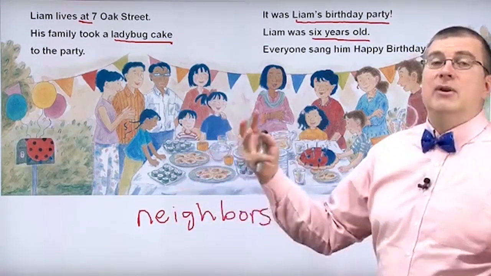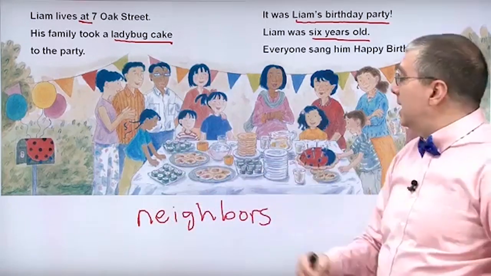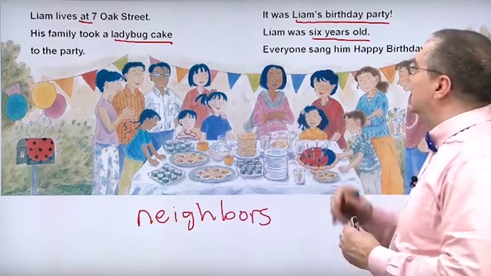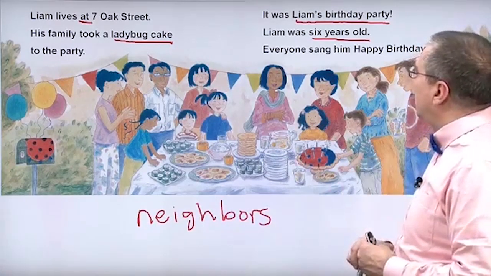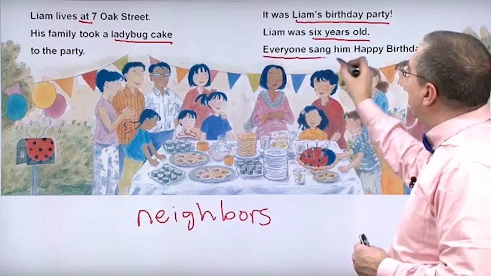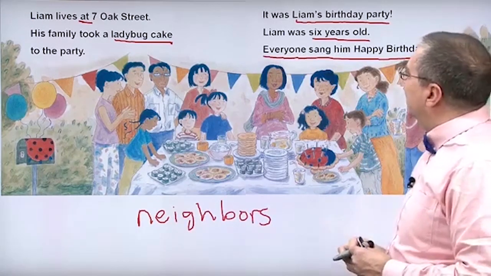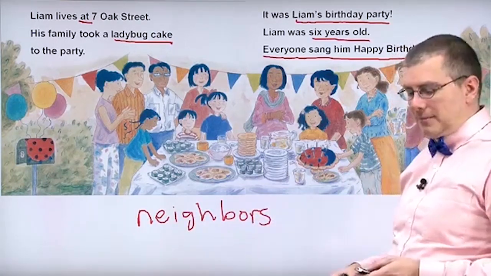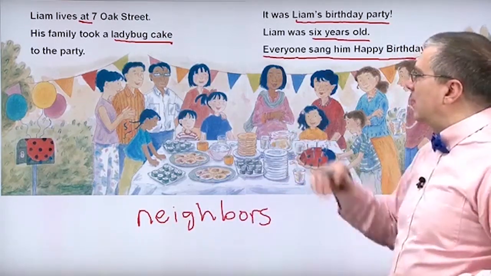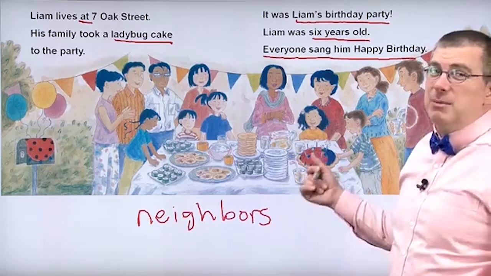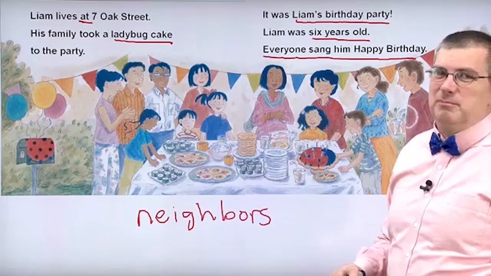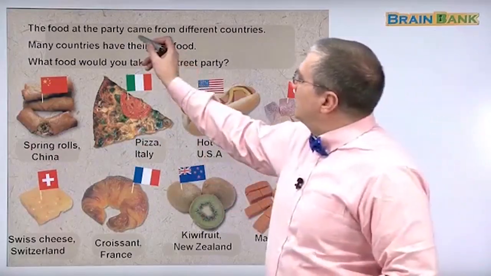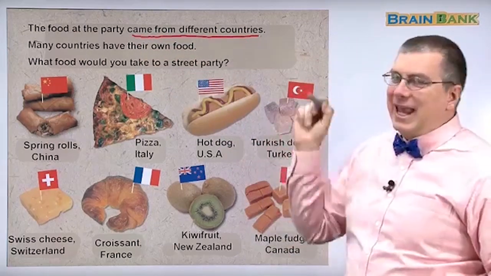And they all have their own traditional food. They bring it with them. And so they can have a very international street party. Lots of different foods. And it's for Liam's birthday party. That's very special. Everyone sang him happy birthday. They sang him happy birthday, or they sang happy birthday to him. Okay? So it's Liam's birthday party. That's why they're having a party. And remember, the ladybug cake isn't made from bugs. Don't worry. It's chocolate cake. Okay. Let's review. The food at the party came from different countries.